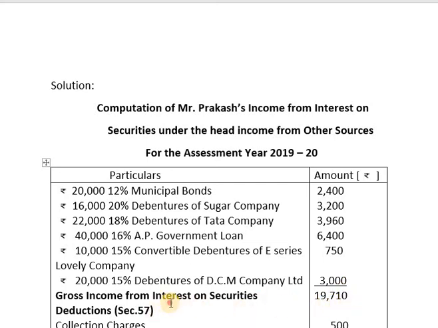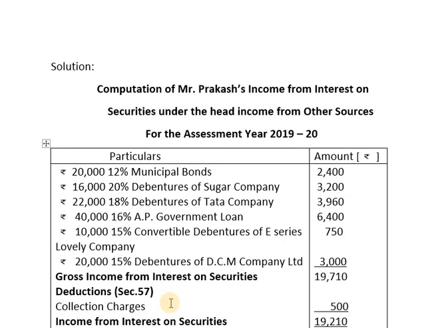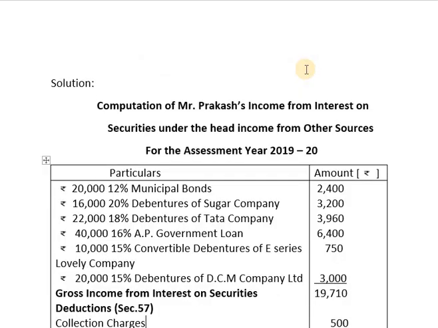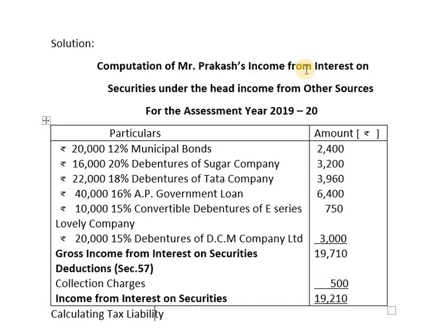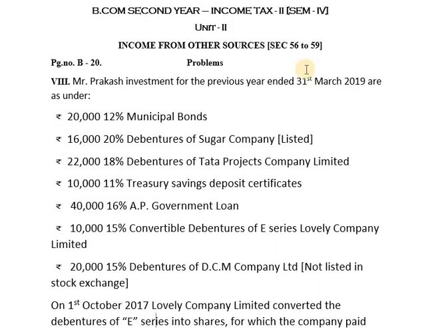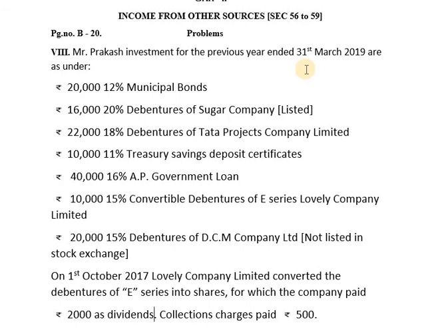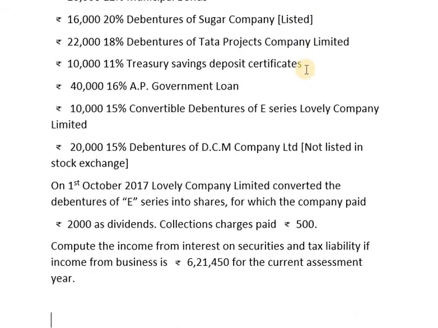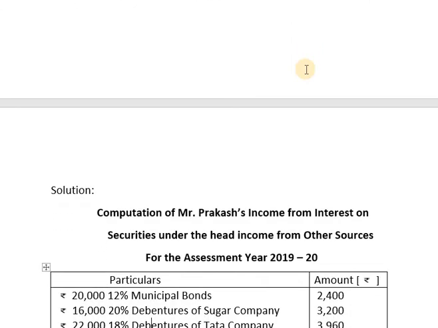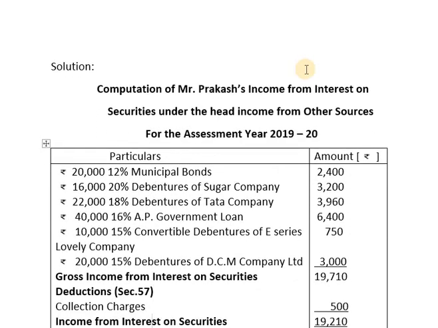From which we will be allowing deductions under section 57, and the collection charges are given in the problem as 500 rupees. Collection charges paid 500 rupees. So collection charges of 500 rupees are deducted, and in this problem nothing has been paid as interest on loan taken to purchase the securities. Here no loan has been taken to purchase any security, hence no interest on loan has been paid. Hence the only deduction allowed under section 57 for this problem is collection charges, which is 500 rupees.